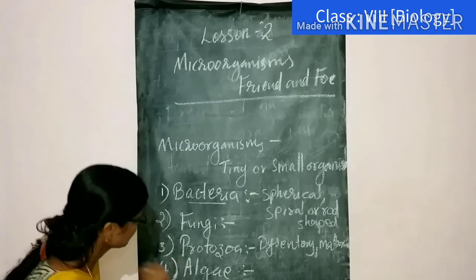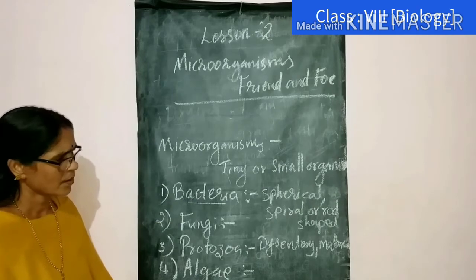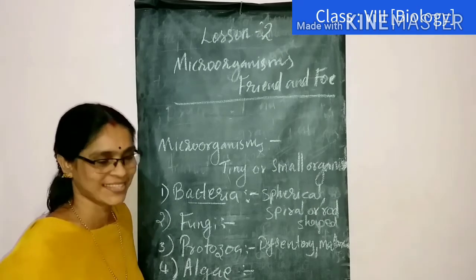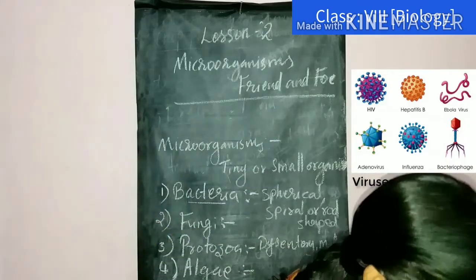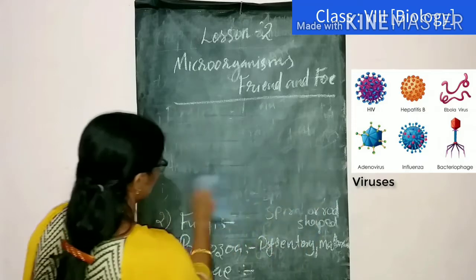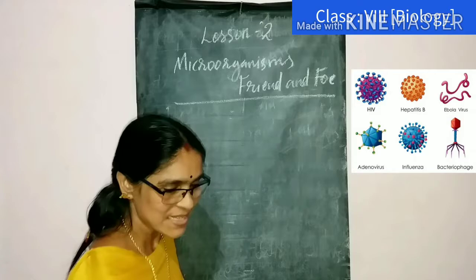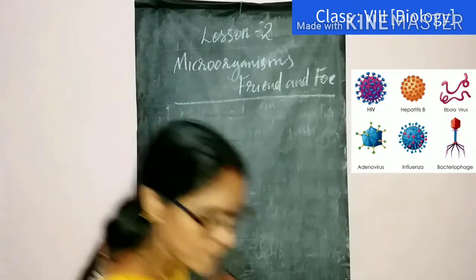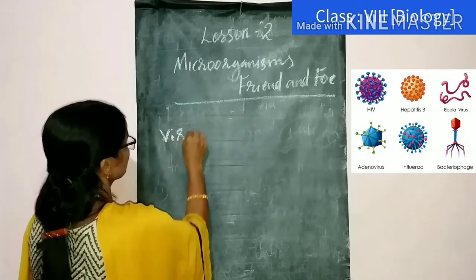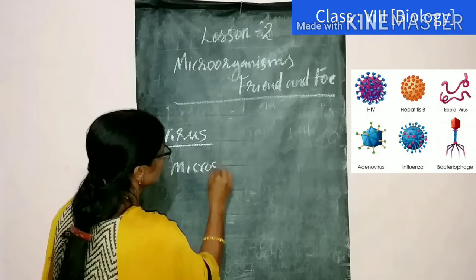Then, when we are looking at these organisms, another type of organism is also there, viruses. Now, we are all afraid of the coronavirus. What is its structure? These viruses are microscopic organisms. They are microscopic.